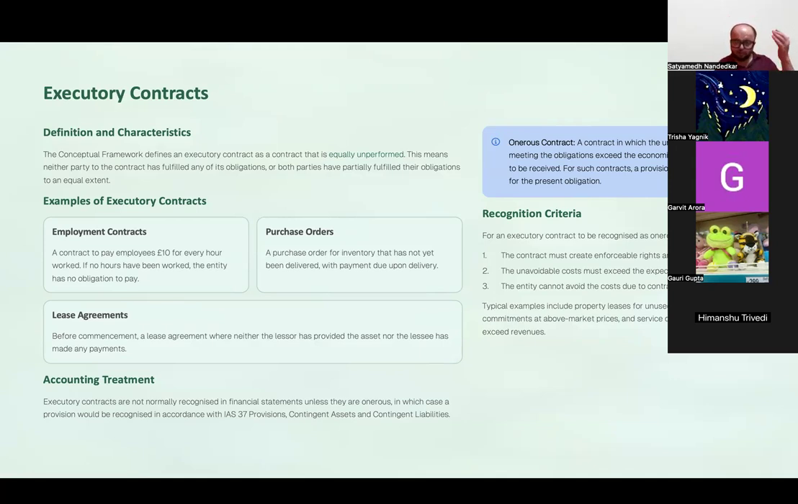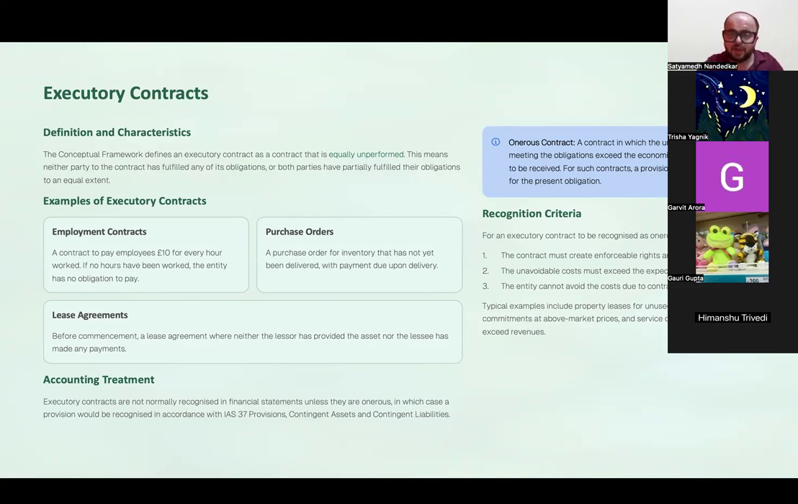Now, what is your part of the obligation, your part of the deal? That you have to pay 50,000 for purchasing the inventory. What is the responsibility of the other party? The responsibility of the other party is to deliver the inventory to you. So, under this situation, neither have I paid the cash nor has the other party delivered the inventory to me. This is an executory contract. Executory contracts are not normally recognized in financial statements until they are onerous, in which case a provision would be recognized as per IAS 37.